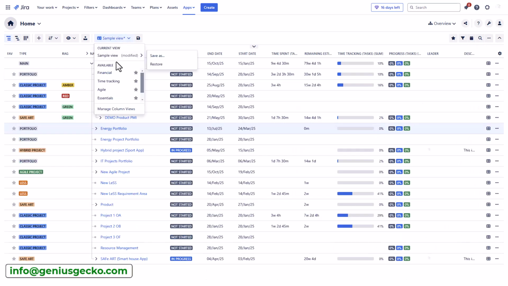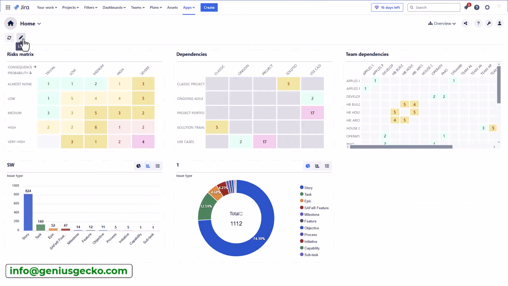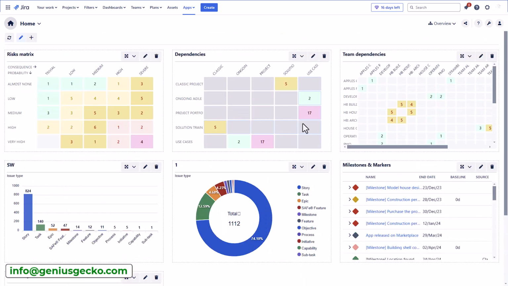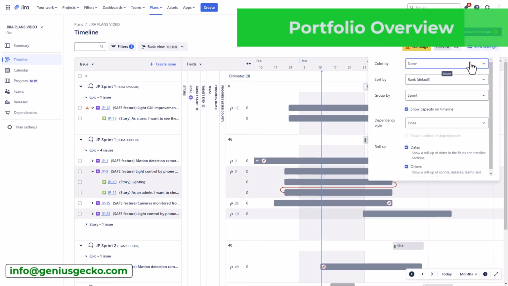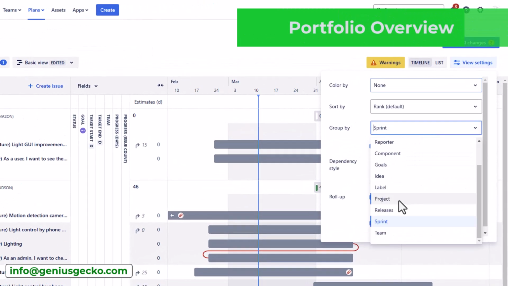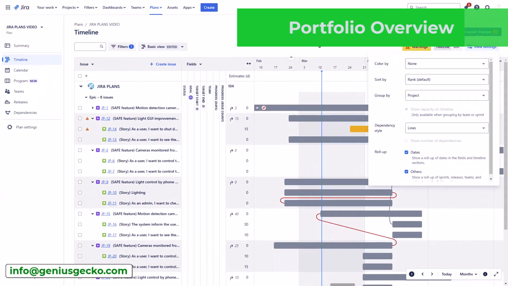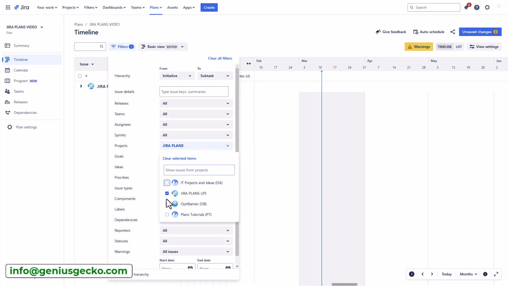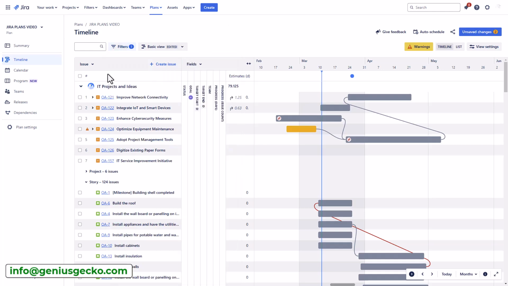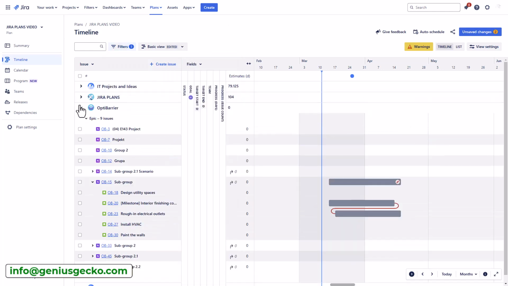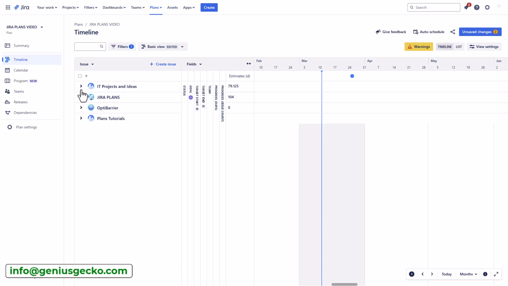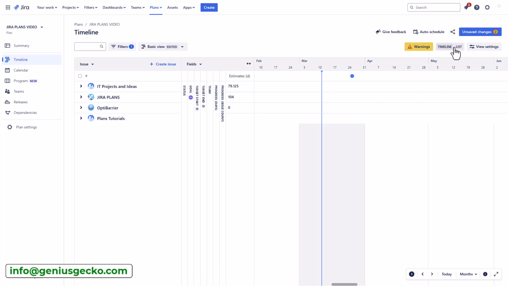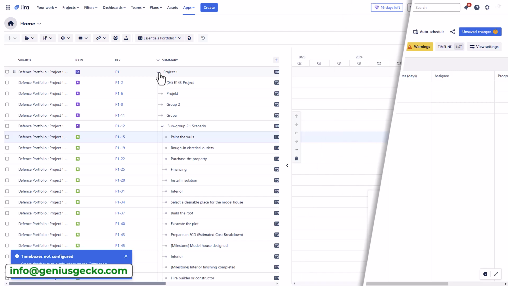These tools can provide deeper dives into data, allow for creation of custom dashboards, and offer more robust trend analysis, empowering data-driven decision making. The portfolio overview within Jira Plans offers the capability to group projects, providing a high-level view of your portfolio. However, visualizing all projects, especially those with intricate and numerous dependencies, on a single comprehensive timeline can become quite challenging. Also, remember about the 5,000 task limit. This is often a showstopper, as you will not be able to visualize all your plans in a single place, which other tools like BigPicture handle very well.